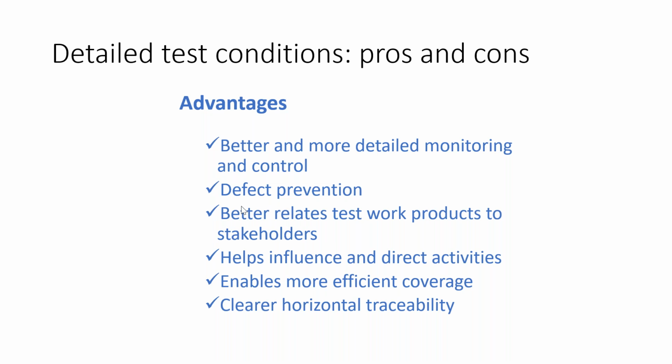Defect prevention is another very big advantage, because in the process of building a very good test condition documentation, as I said, you will identify ambiguous requirements, missing requirements, redundant requirements, and most importantly, untestable requirements. And by giving feedback early in the life cycle, you will help defect prevention to occur.